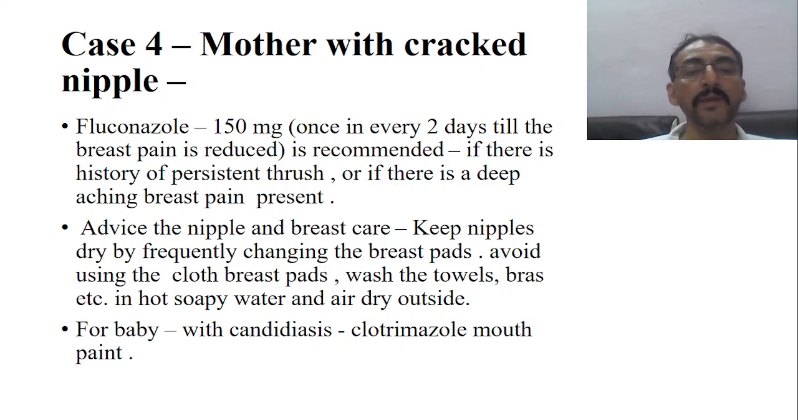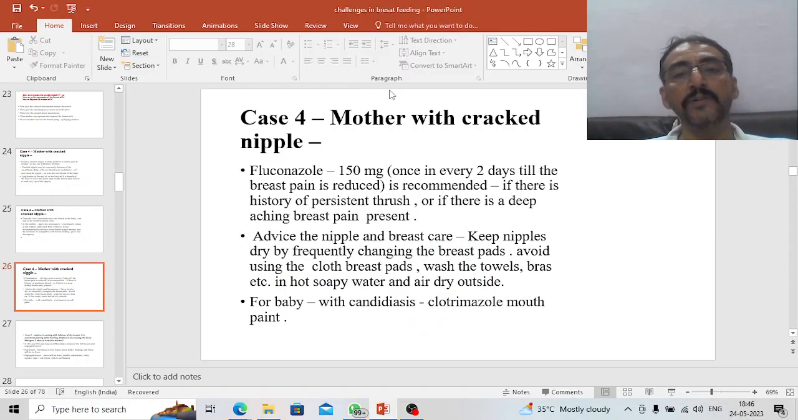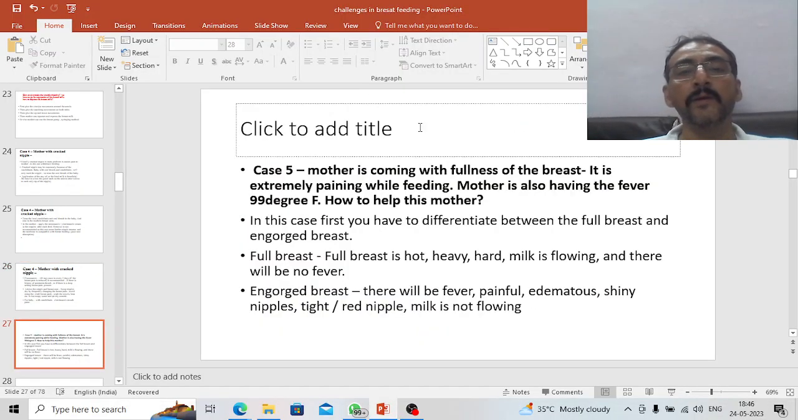For the baby, suppose the baby is having candidiasis, the baby should be given clotrimazole mouth paint. Okay, clotrimazole mouth paint should be used. So this is about case number 4, which talks about cracking of the nipples.